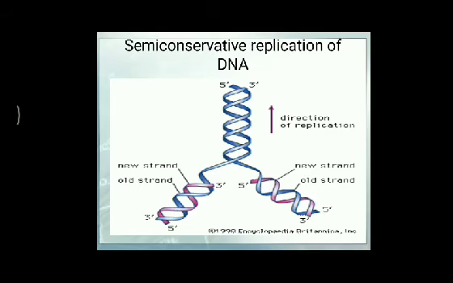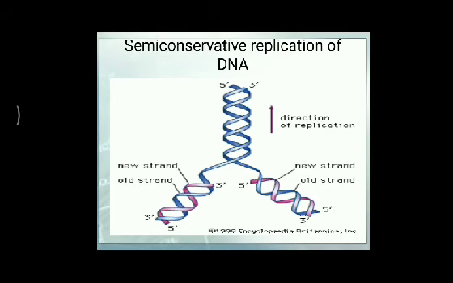Prokaryotic DNA contains only coding regions, meaning all parts of the DNA are coding exon regions. But in the eukaryotic cell, DNA contains both coding and non-coding regions. So this is the difference between prokaryotes and eukaryotes.